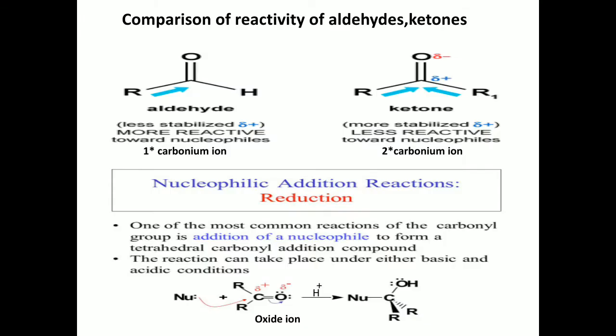Here we have two classes of carbonyl compounds. One class is aldehydes, another class is ketones.